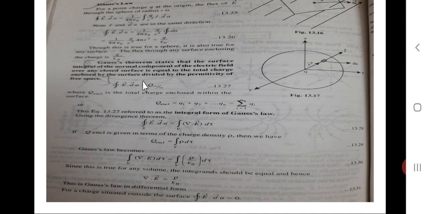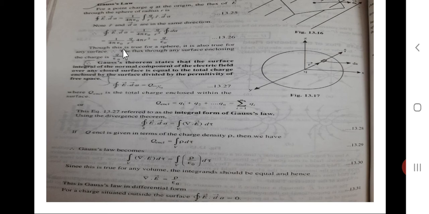Therefore, integration over closed loop E dot dA is given by 1 upon 4 pi epsilon naught Q upon R square integration over closed loop dA. You know the area of sphere is 4 pi R square. So substitute this, integration over closed loop dA is equal to 4 pi R square.